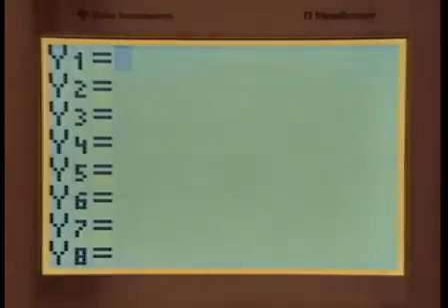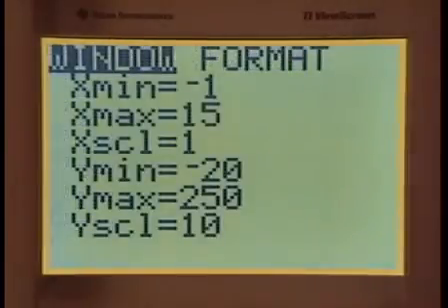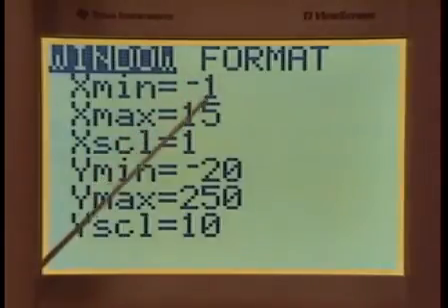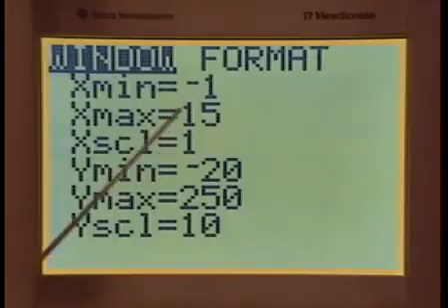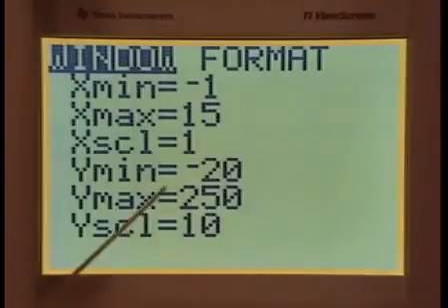Let's go to the graphing calculator and graph that function. Y equals negative 18x plus, no, that was minus, plus 250. Let's look at the window I selected for you. I started with a negative so we can see a little to the left of the vertical axis. Hopefully in 15 payments you will have reimbursed your friend. Again, I want to see a little below the horizontal axis, and 250 is the maximum amount that you owe. You do not owe more than 250.